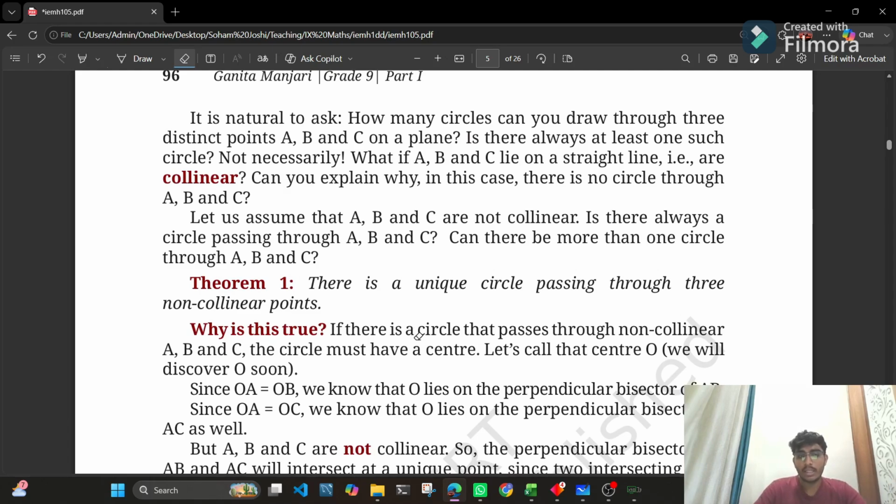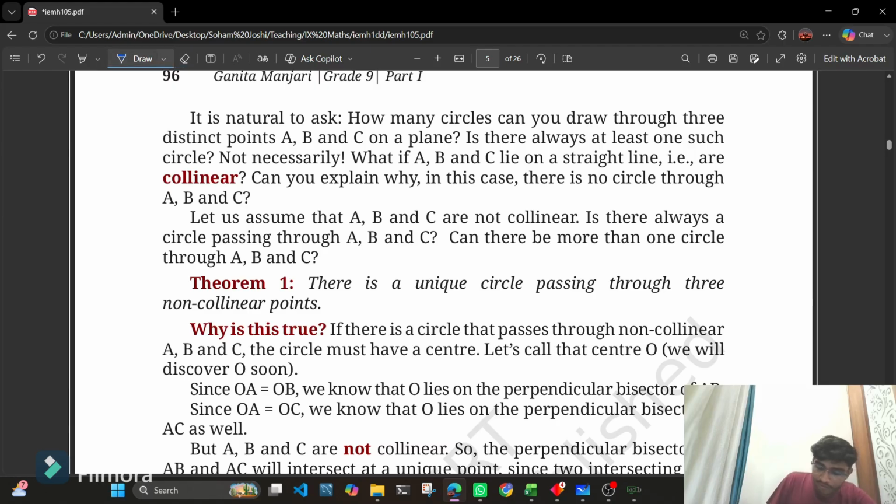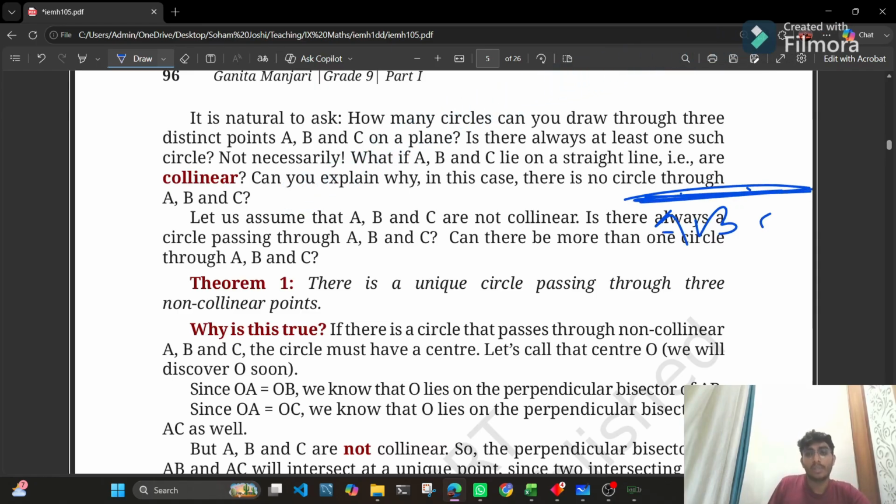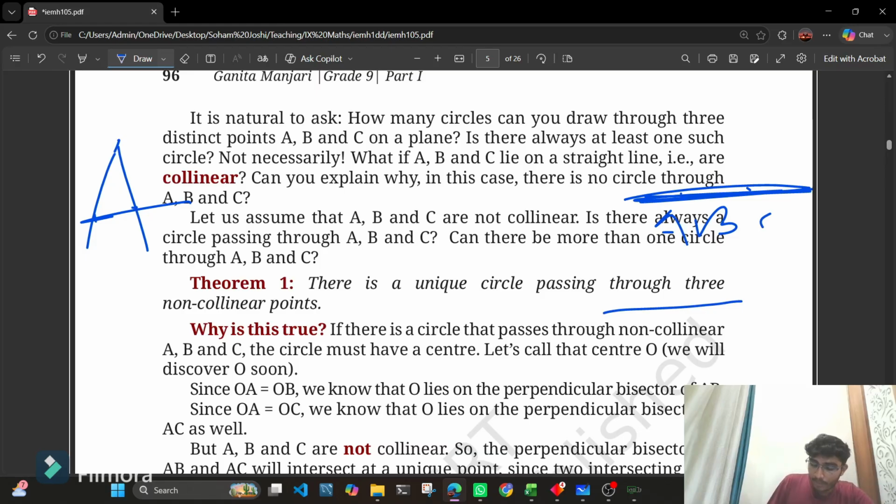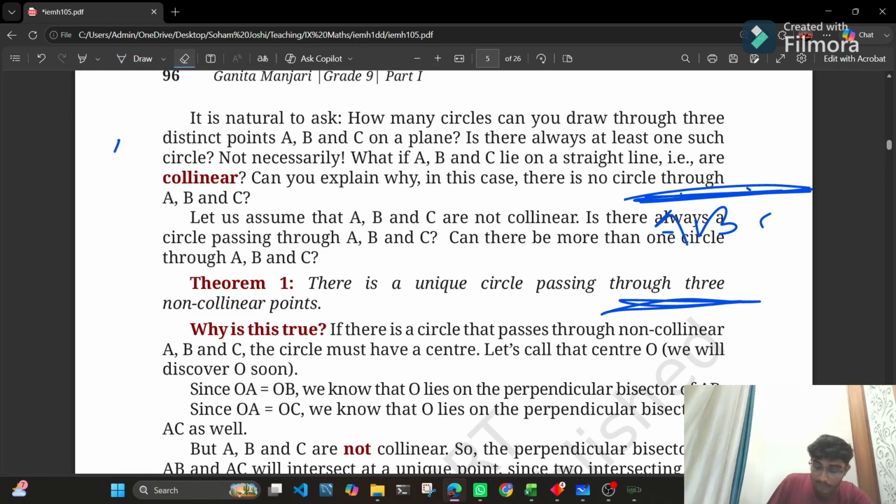One term we need to understand is collinear. Basically, if certain points lie on the same line, say I have 3 points A, B, C, and they lie on the same line, then they are said to be collinear. If I have 2 points on one line, but the three points form a triangle, then points A, B, C are not collinear. If the points fall on the same line segment, then they are said to be collinear. Okay, I hope that is clear.